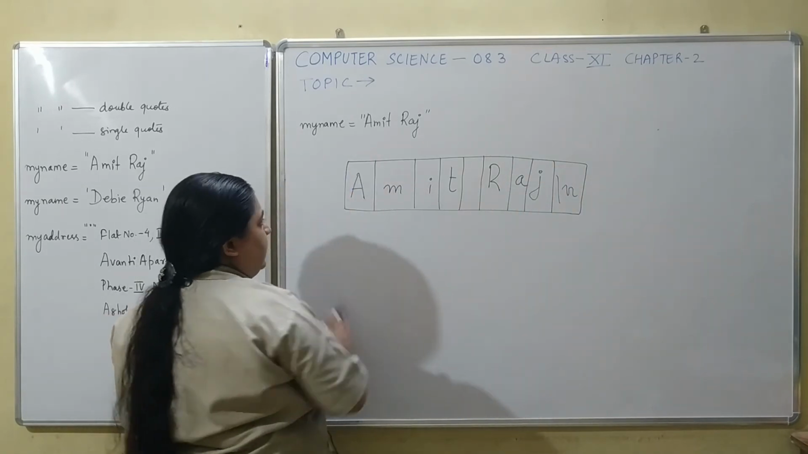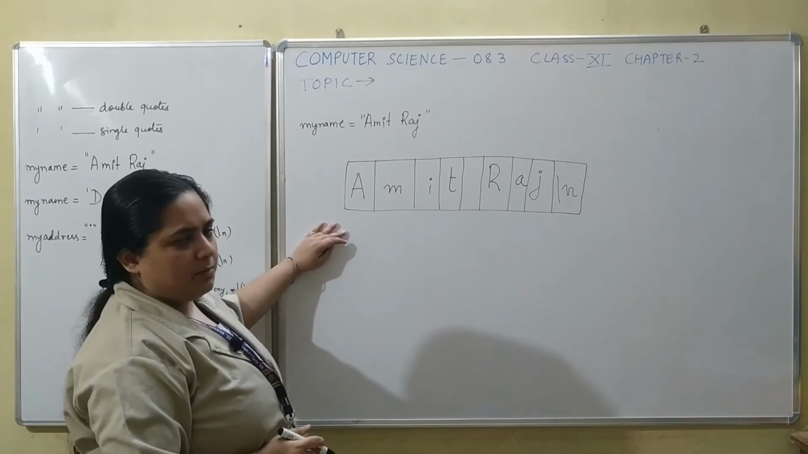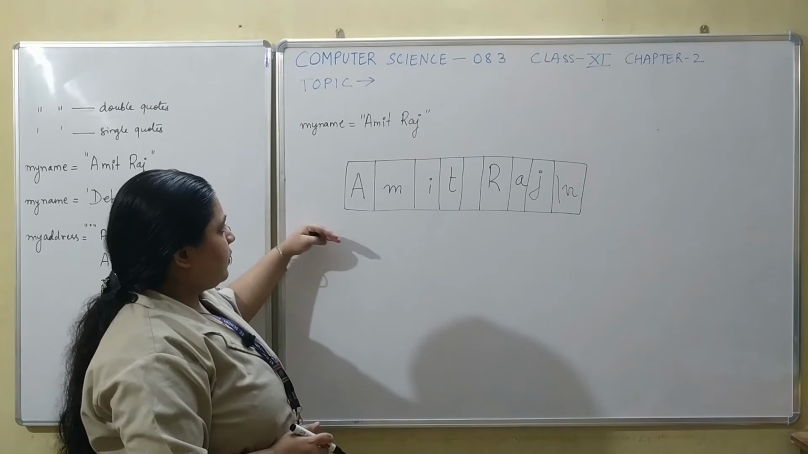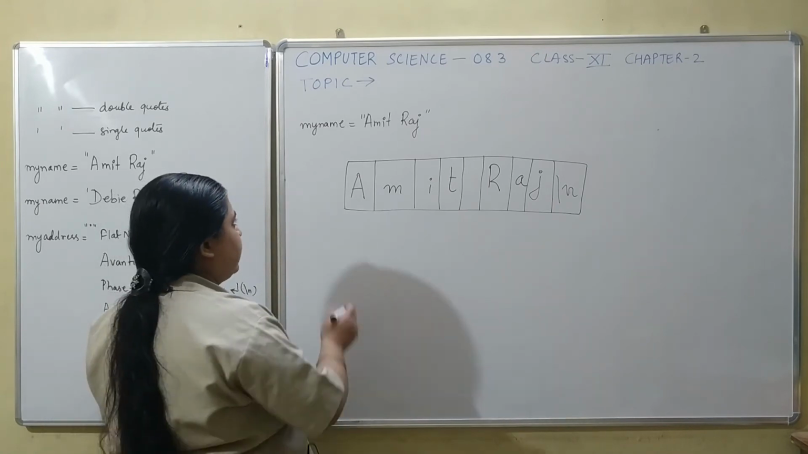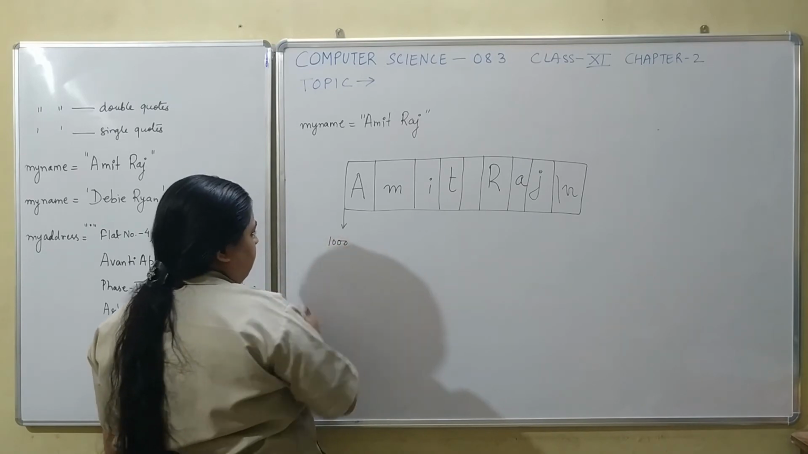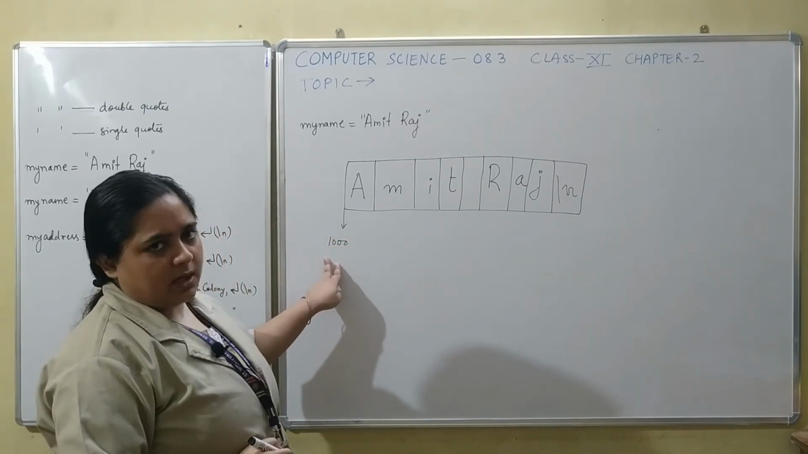So in the memory, it would be stored in the form of consecutive cells. Okay, it would be stored in consecutive cells starting from a particular memory address. Say it starts from the memory address 1000.